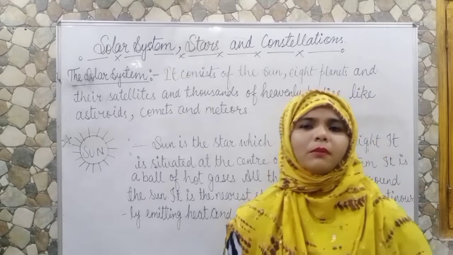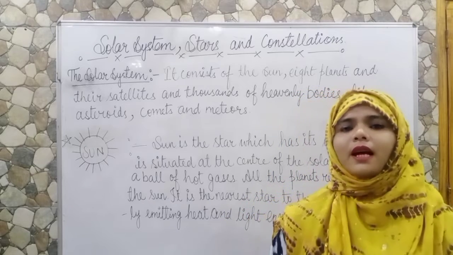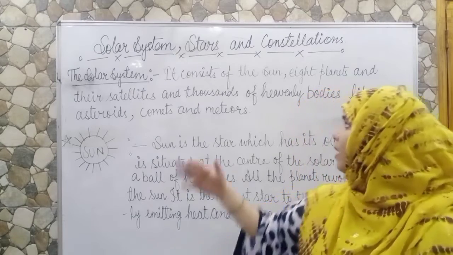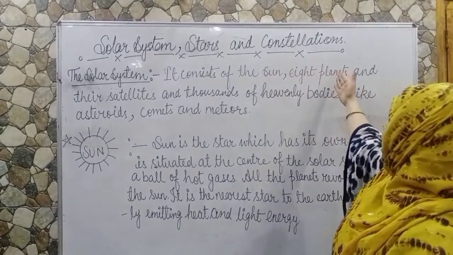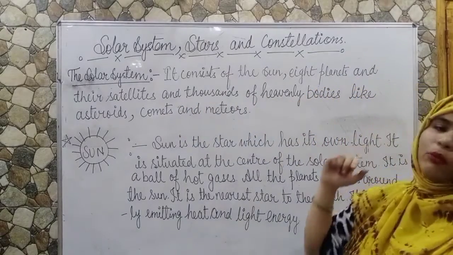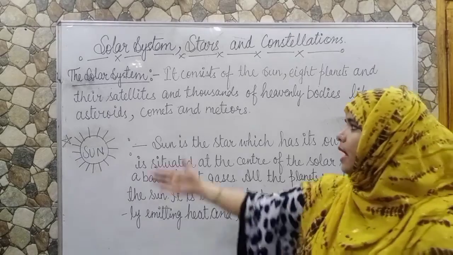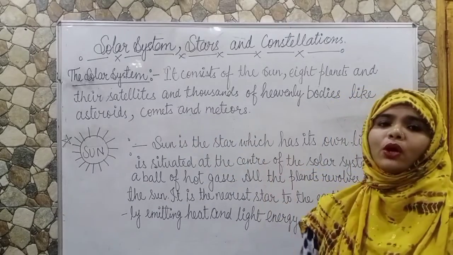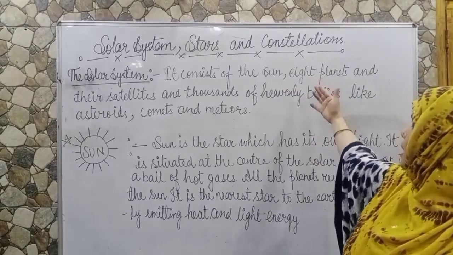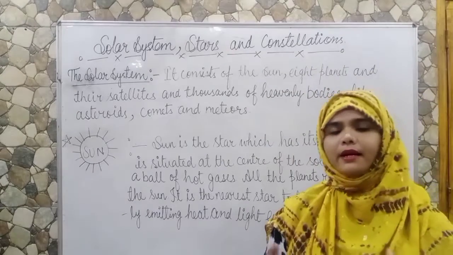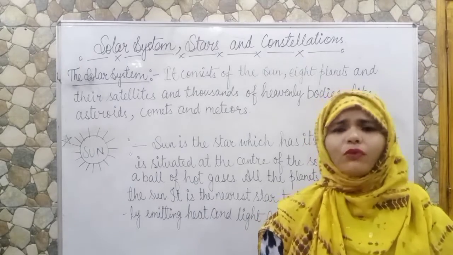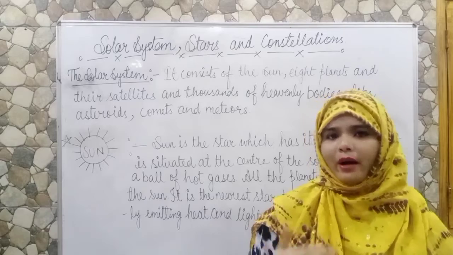Actually, our solar system consists of celestial bodies. What are celestial bodies? Celestial bodies are such as the sun, our planets and their satellites, and thousands of heavenly bodies, such as asteroids, comets and meteors. So basically students, our solar system consists of the sun, 8 planets and their satellites, and so on, heavenly bodies. So we are going to study them one by one.